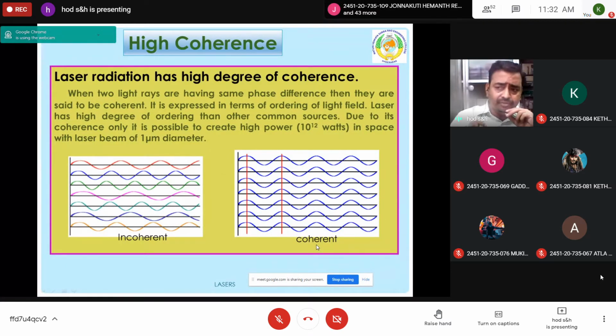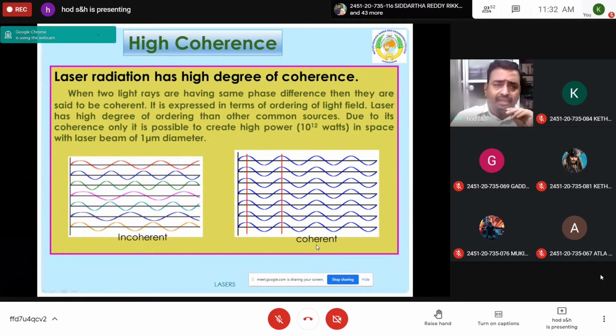That means if you take a laser source of diameter 1 micrometer and allow the light to pass through, the coherent laser light coming out produces a power of 10 to the power of 12 watts, which is very high compared with ordinary light. So these four are the specific properties of laser light.